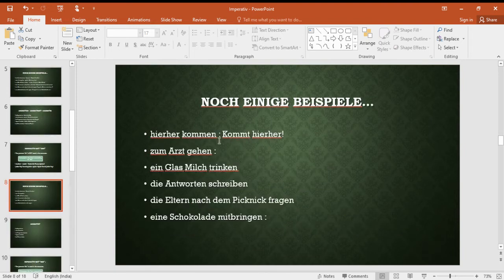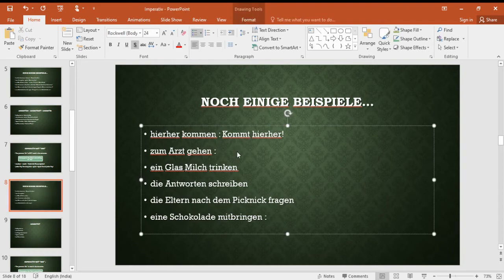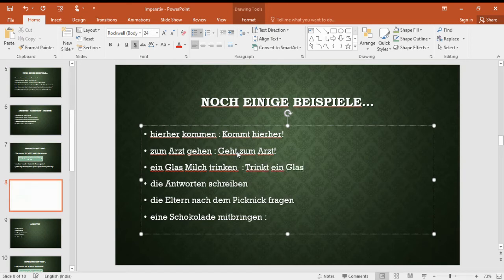Similarly, for kommen it is kommt. Imperative form is also kommt only. Kommt hierher. Zum Arzt gehen will become geht zum Arzt. Ein Glas Milch trinken. Trinken, conjugation is trinkt. That is also our imperative form. So trinkt ein Glas Milch. Here also, you do not write the word ihr in it. From the verb conjugation, it is clear that I am talking to multiple people. Don't write the word ihr in it. Trinkt ein Glas Milch.